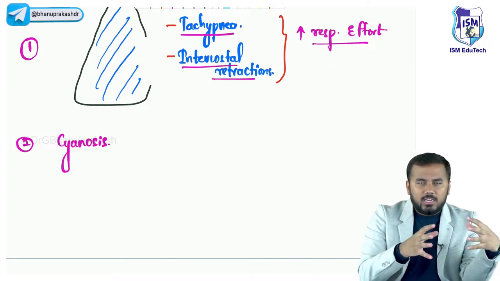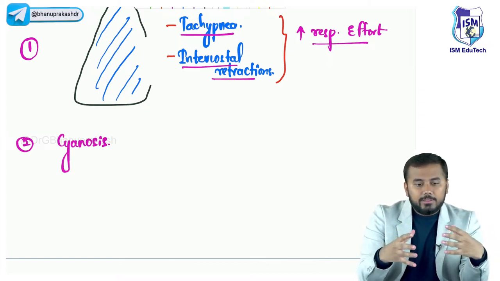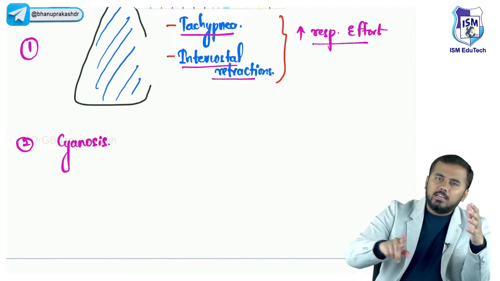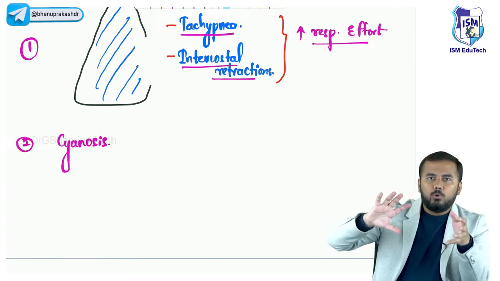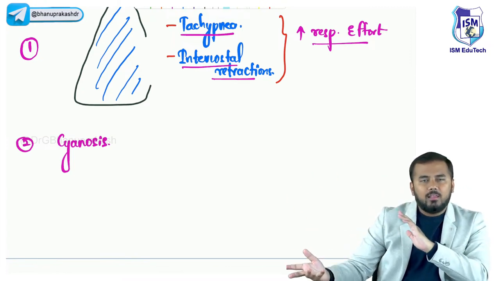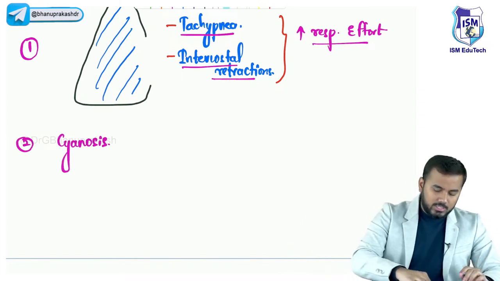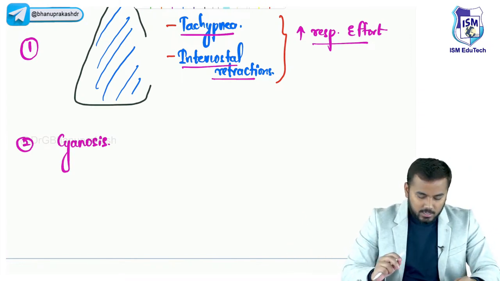If the oxygen levels are initially disrupted, this would lead to blue asphyxia. Baby will turn blue. If the hypoxia continues for a longer time, the baby's color will change from blue to pale. That is called pale asphyxia or white asphyxia. So these things we have discussed in the previous classes, right?